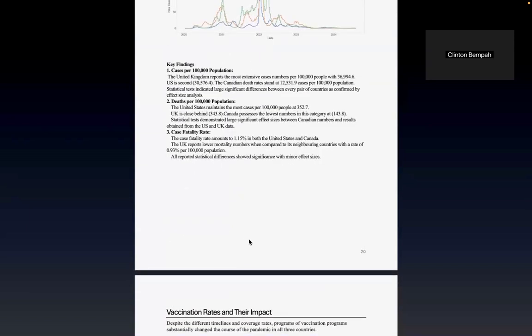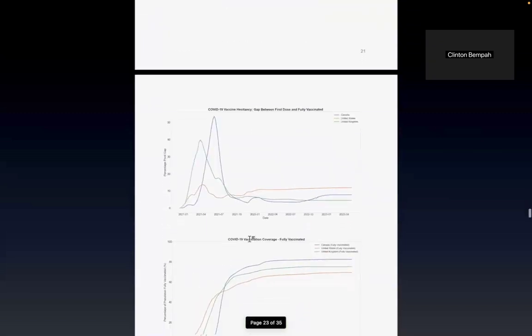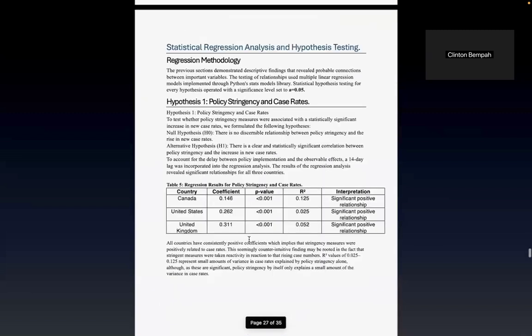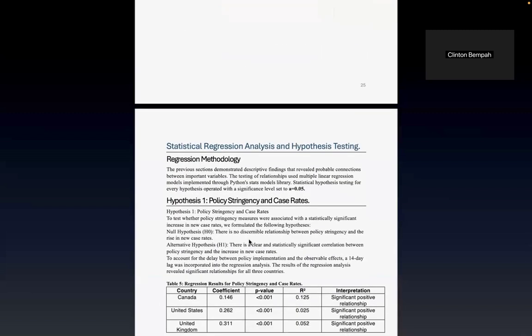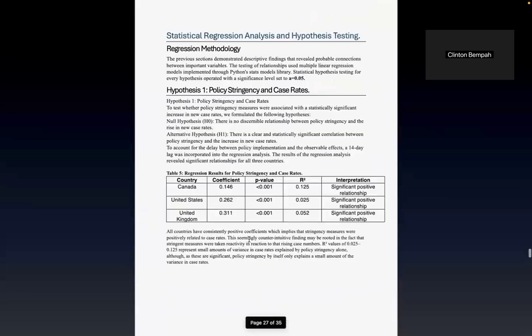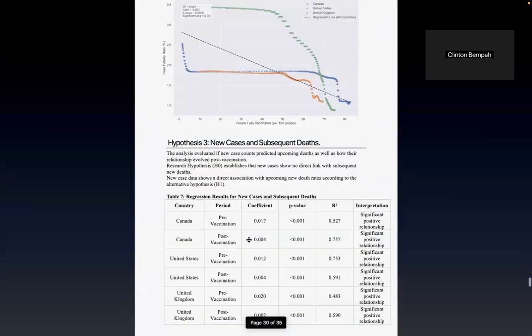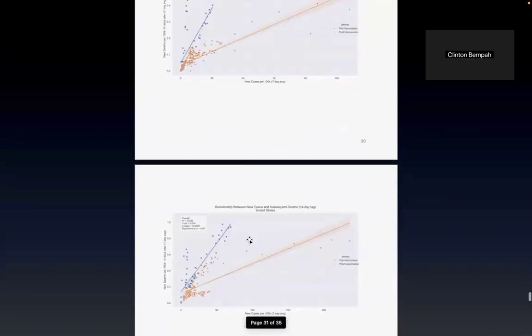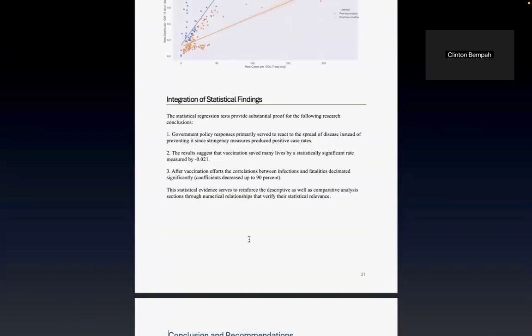So I did some regression analysis and key findings. If we go to this page here, this is a very interesting page. I did some regression analysis to demonstrate the comparative analysis, and the things I found were very crucial. For example, some of the findings from my hypothesis testing were that policy stringency versus case rate showed a positive correlation, which was likely due to reactive measures being implemented during the case spike.